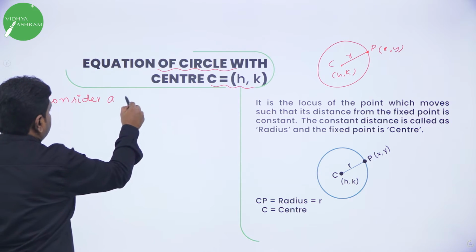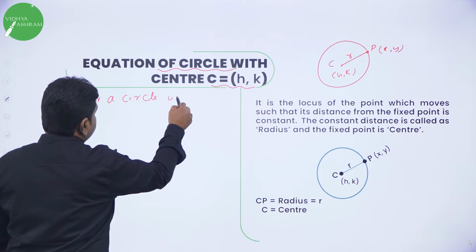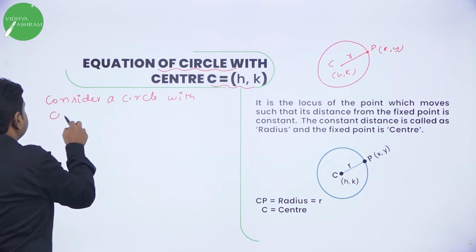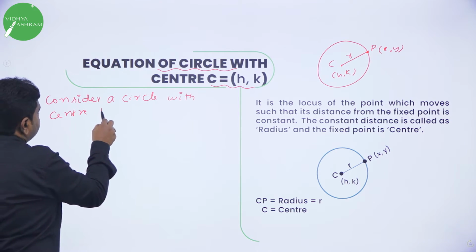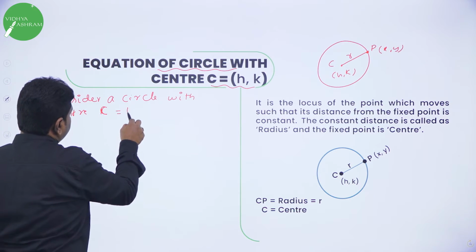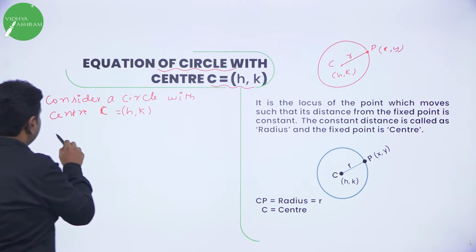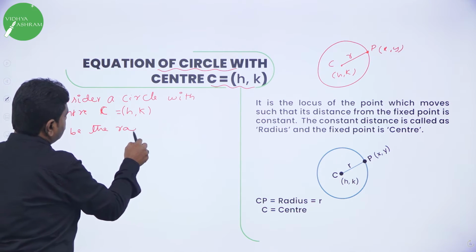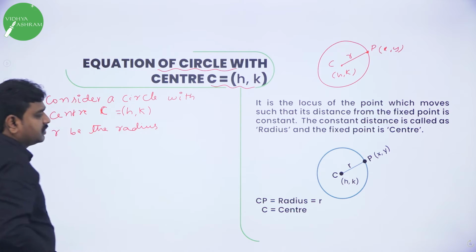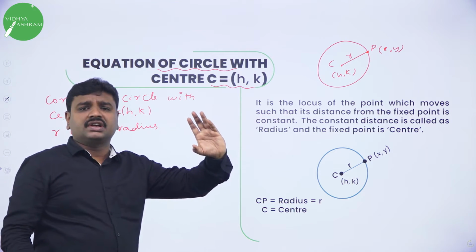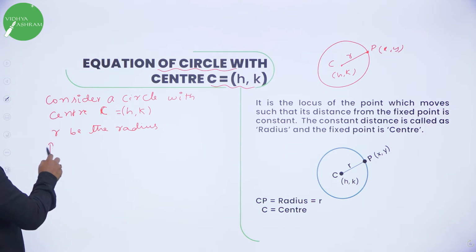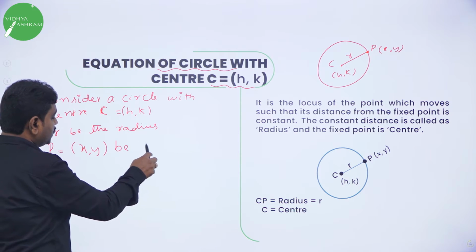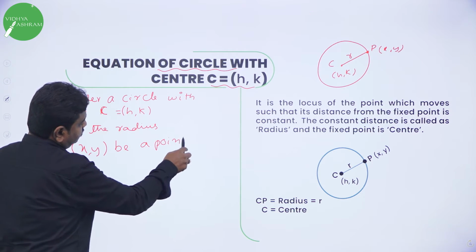So now consider a circle with center. What is the center? H comma K. With center C equal to H comma K. Further, R be the radius. Further take a point on the circle, P equal to x comma y, be a point on the circle.